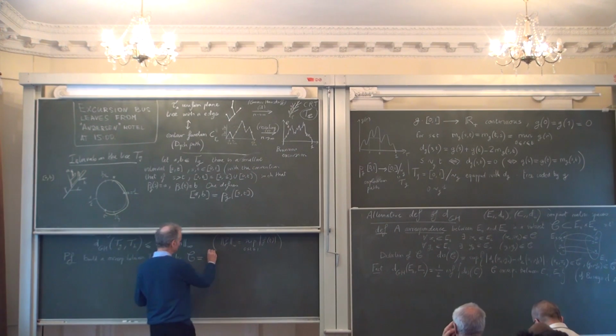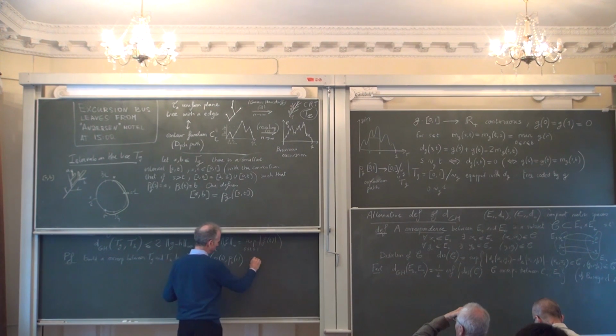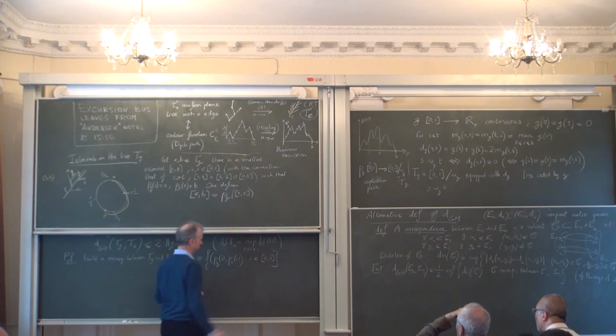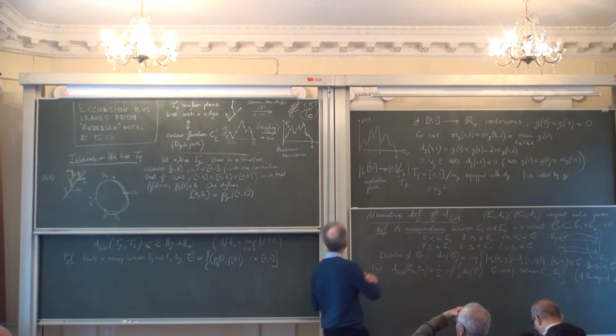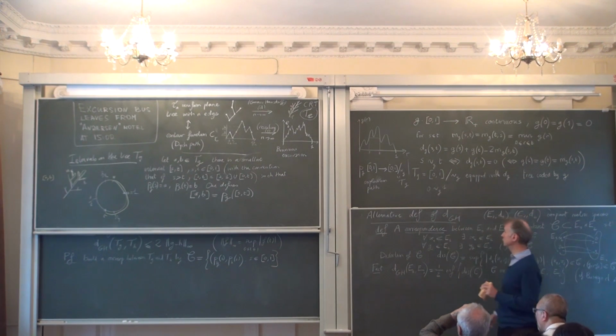And you construct this correspondence in the following way. It's quite simple. You say that this correspondence will be the set of all pG of s, no, I should write pG of s, sorry, pH of s for all s in [0,1]. Okay, so I remind you that pG is this projection or this exploration path of the tree TG.